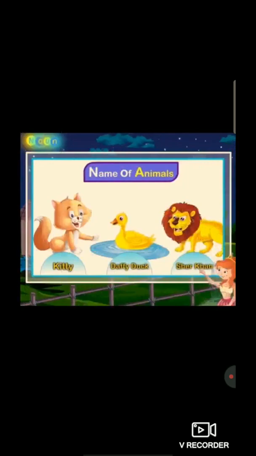Name of animals: Kitty, Daffy Duck, Sher Khan. Students, the same picture, if I show in a common noun, it will be cat, duck, lion. Right? But in a proper noun it means the actual name of the animal. So the very first one, it's Kitty, Daffy Duck, Sher Khan. So students, everyone understood? Now next.